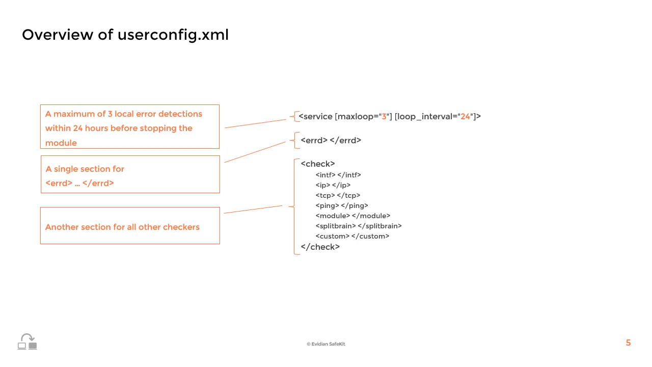Here is an overview of the userconfig.xml file for checkers. You will find all tags discussed previously in the AirD and check tags. There are two specific variables for checkers in the service tag, named maxLoop and loopInterval. These variables avoid a loop in error detections if a permanent error prevents a module from starting correctly. In the example of a restart checker, it has a maximum of 3 local error detections within 24 hours before stopping the module and triggering a failover to the other node if it is running the module.